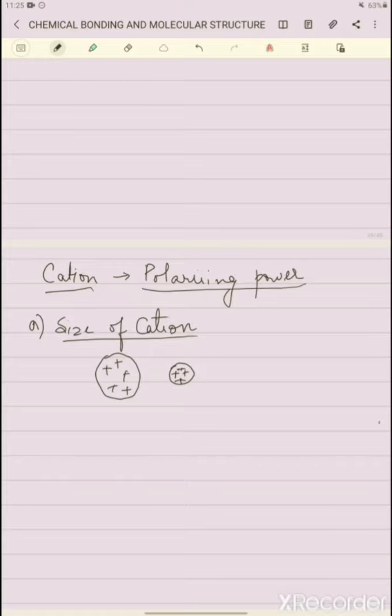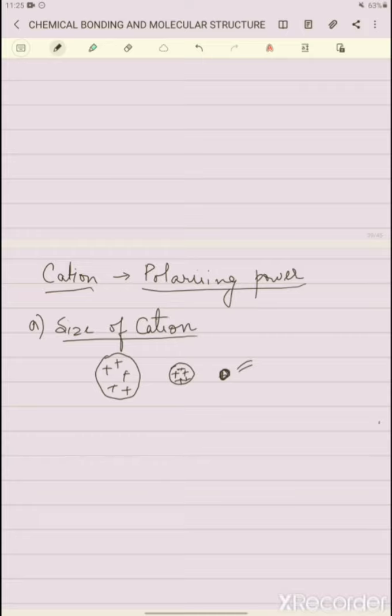And this is the third one, which is even smaller. So just think about which one can attract the electrons more. Obviously the small one.